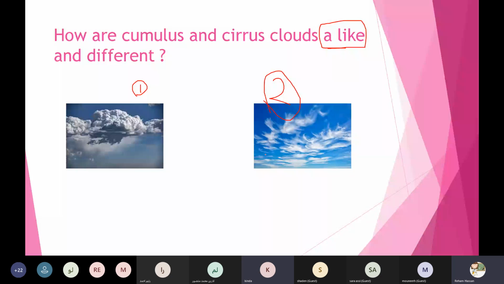But how are they different? Tell me about this one. It's a big cloud and these clouds are made of water drops or bits of ice? Water drops. Yeah, water drops. Thanks a lot, honey. Are made of water drops. Yes, Fatima Ali? Open your mic, Fatima.